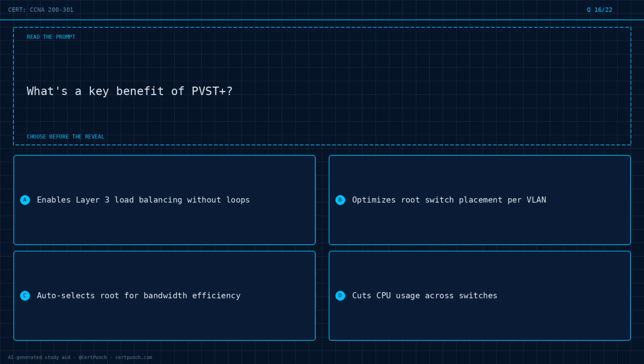Question 16 of 22. What's a key benefit of PVST+? Option A, enables Layer 3 load balancing without loops. Option B, optimizes route switch placement per VLAN. Option C, auto-selects route for bandwidth efficiency. Option D, cuts CPU usage across switches.